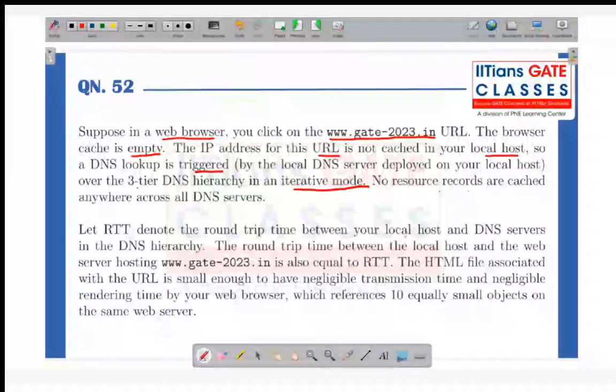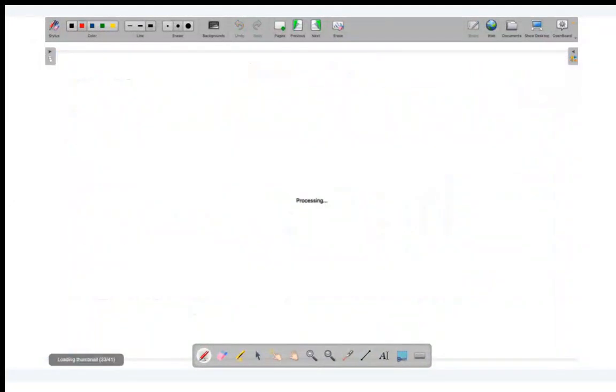Let RTT denote the round trip time between your local host and the DNS server in the DNS hierarchy. Okay, so I have a local host, and then I'm having a web server.